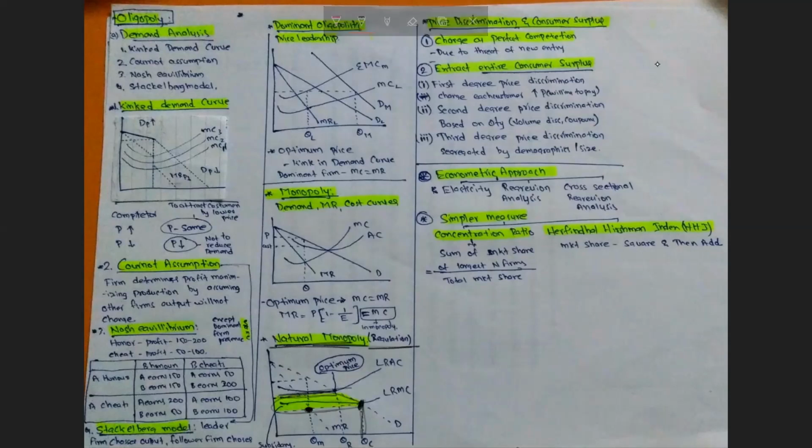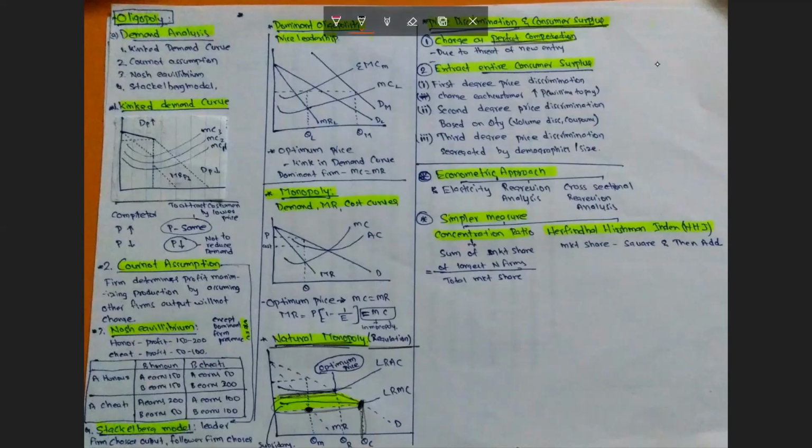Price discrimination and consumer surplus. Firms may charge prices like those of perfect competition, because there is a threat that if they charge a higher price, a new competitor may enter the market. So they will set lower prices, as in perfect competition.